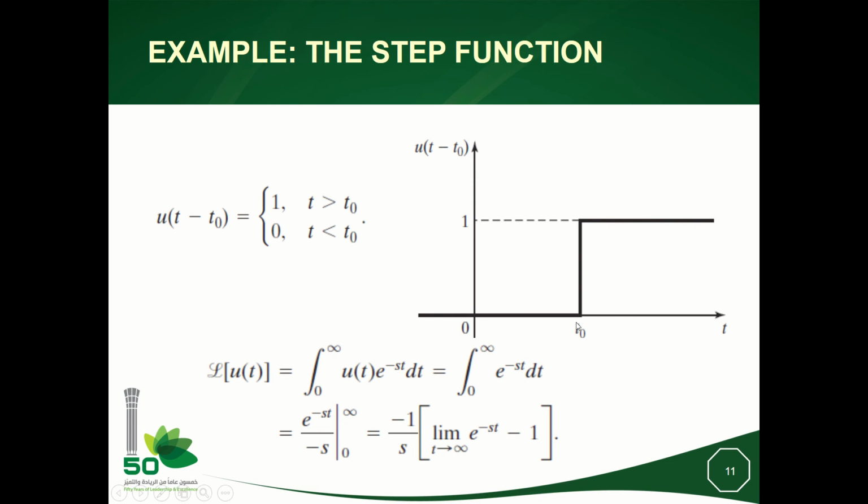When t0 is equal to 0, it is the integral from 0 to infinity of the step function ut times exponential minus st. From time t equal to 0 to plus infinity, I will replace ut by 1. So I integrate the function exponential minus st from 0 to plus infinity, which gives 1 over minus s exponential minus st, taken from 0 to plus infinity.